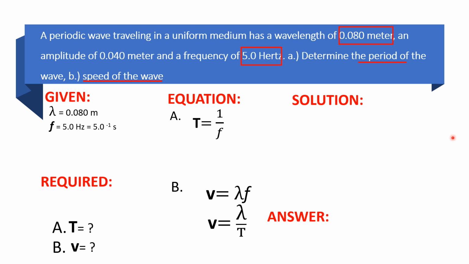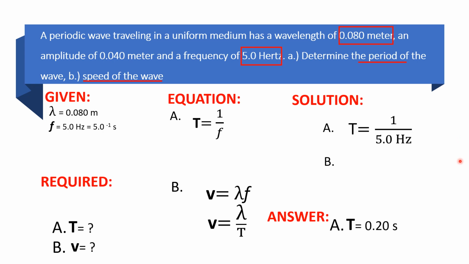And for B, we can use this formula. v is equal to wavelength multiplied by the frequency. Or we can also use the other formula, since the given is the period. We can use wavelength over T, the period. So kahit alin dyan will give you the same answer. So let us have two solutions.